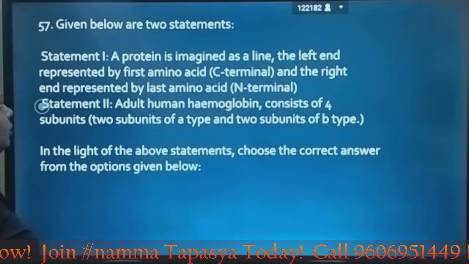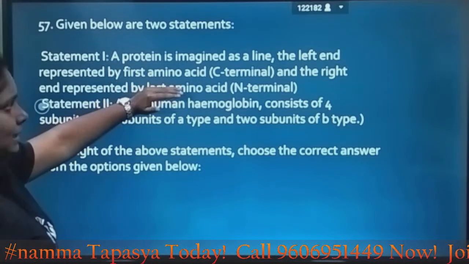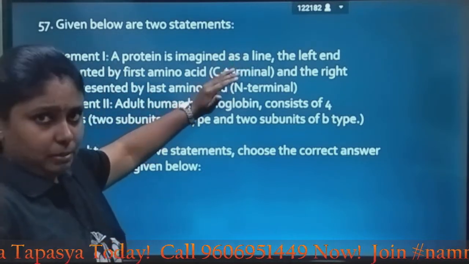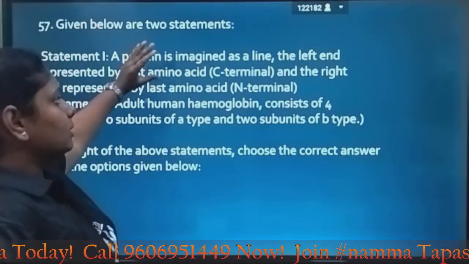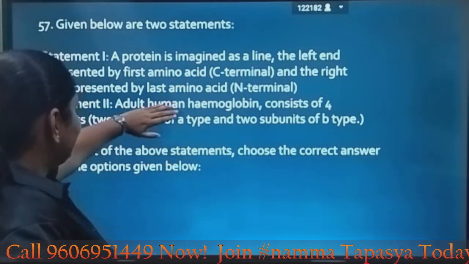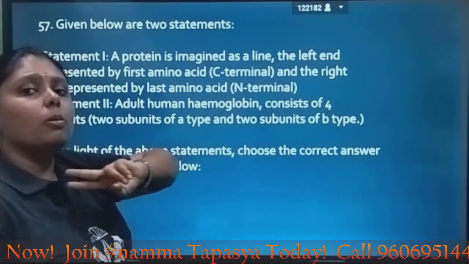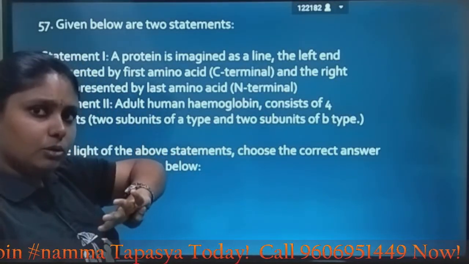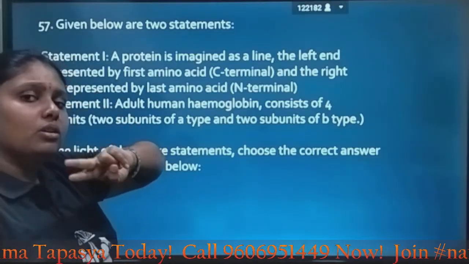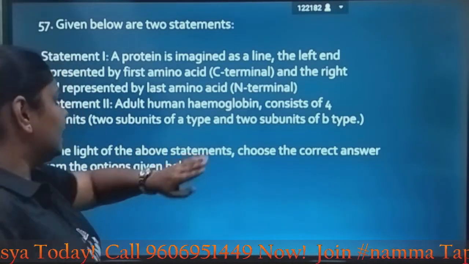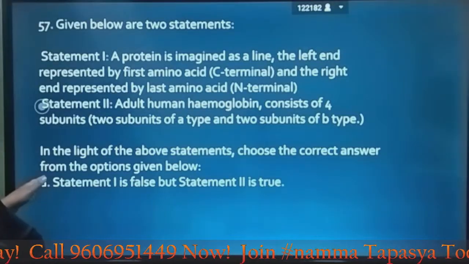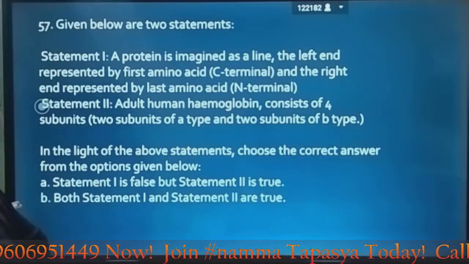With regard to the first statement, the positions of the terminals are not correct, so you cannot consider it to be correct, whereas statement 2 is correct because, as you know, hemoglobin is made up of 4 subunits, 2 subunits of alpha and 2 subunits of beta. So here 1 is wrong and 2 is correct.